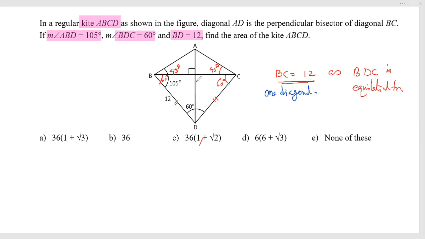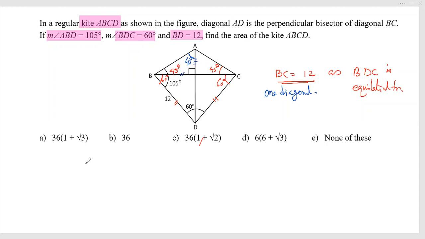Now, if I can find the other diagonal, then it would be possible to get our area as well. Now, let me find it out. The area of BDC we can find. The other area, ABC, I need to find. It is 45 degrees given, and it is 90 degrees also, so these angles will also be 45 degrees. What does it mean? This side will be equal to that side.